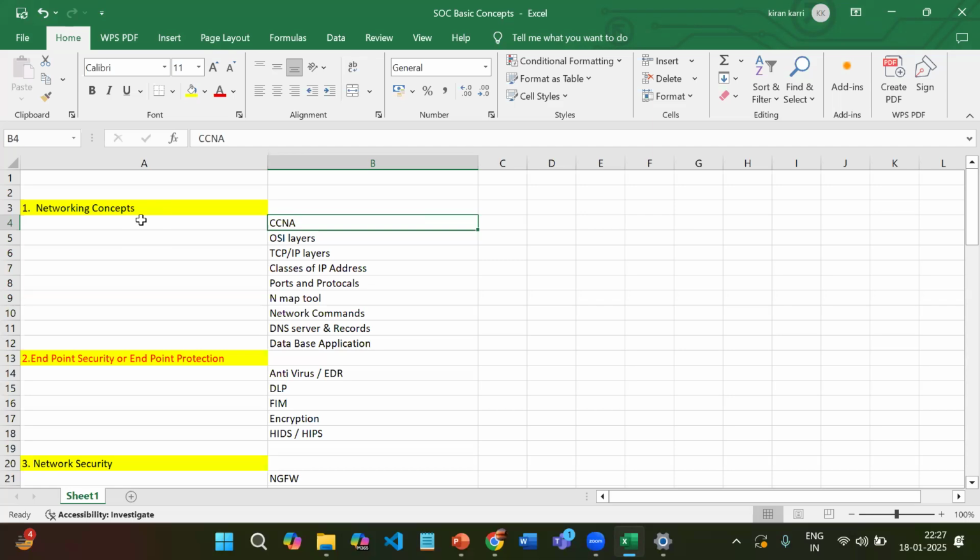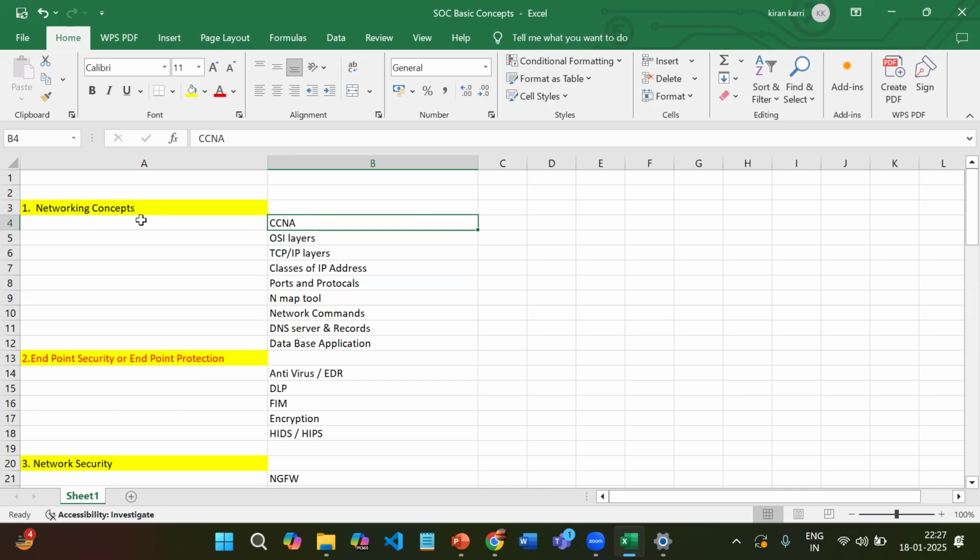Okay. Coming to the networking concepts, the first concept is CCNA. What is CCNA? Some people are not aware of CCNA. CCNA is Cisco Certified Network Associate. This is one of the certifications and one of the courses. The basic networking concepts and everything are available in this CCNA course. So first we have to know what CCNA is, then we will get some idea about the networking concepts.